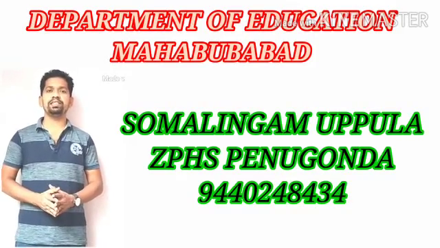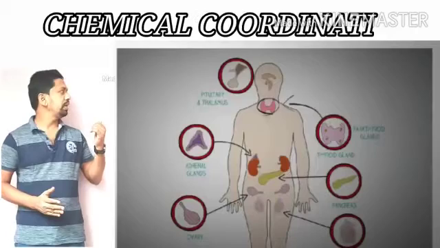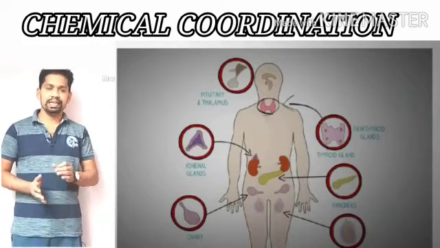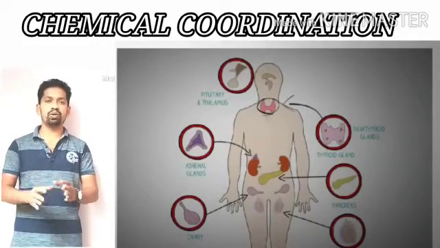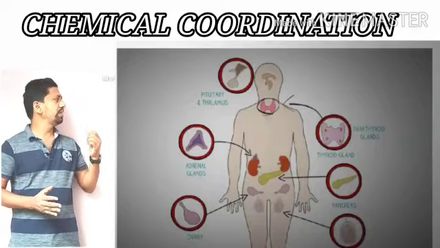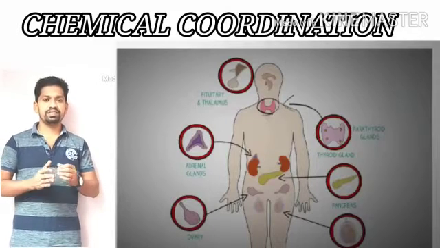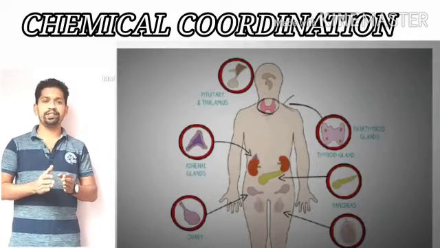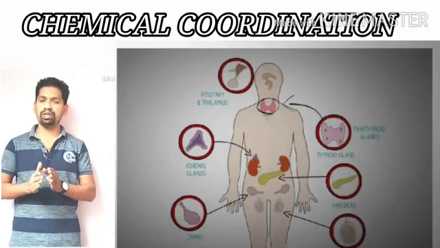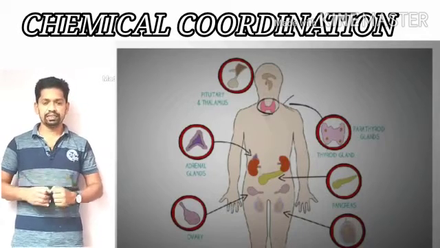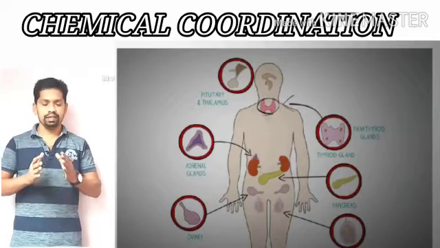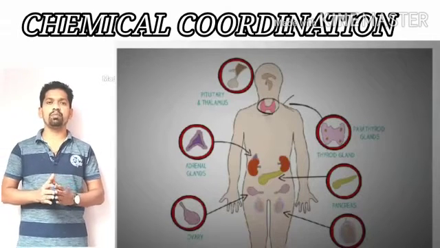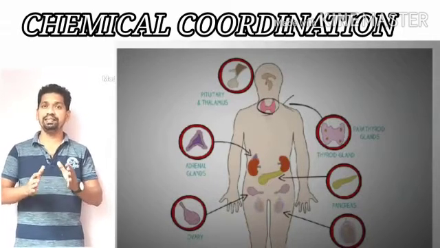Today our topic is the second part of the endocrine system. In the previous video we discussed thoroughly about the pituitary gland. The structure and the importance of the pituitary gland have been discussed thoroughly in the previous video. So now in this video, we are going to discuss thoroughly about three important endocrine glands.